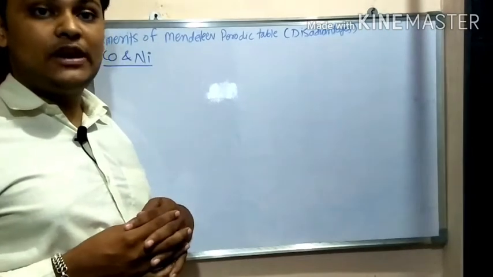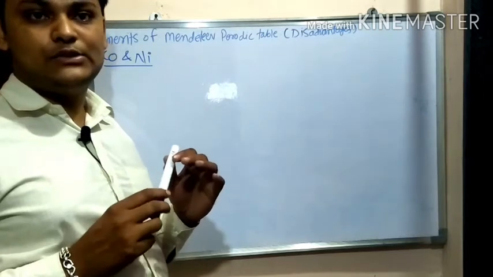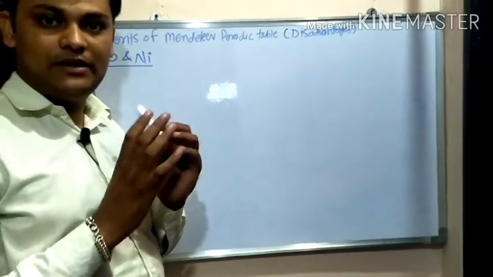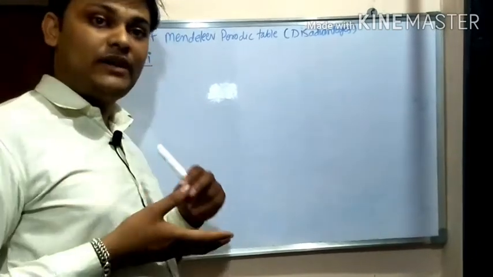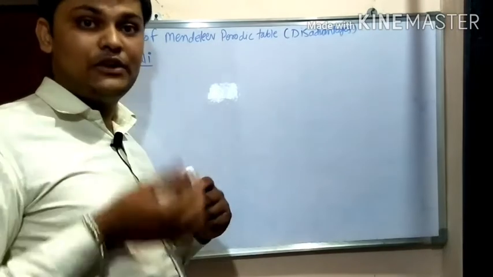So Mendeleev does not have any particular place or vacant space for isotopes, because isotopes were not kept in those empty boxes. A number of isotopes were discovered after Mendeleev's periodic table.